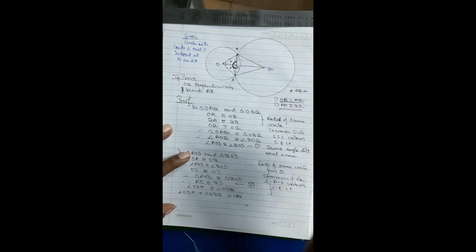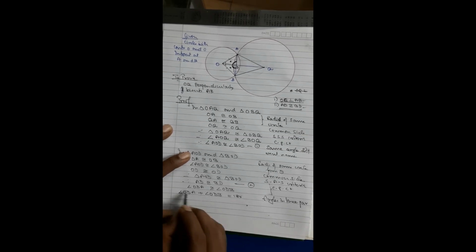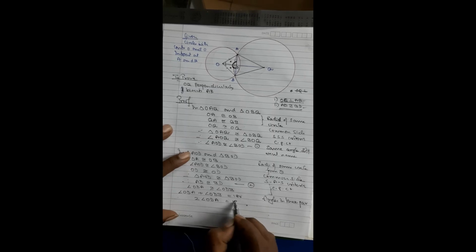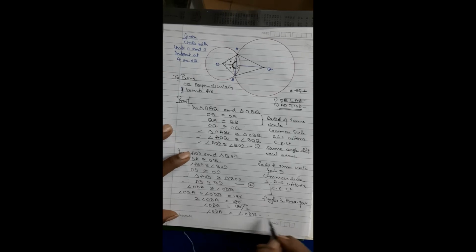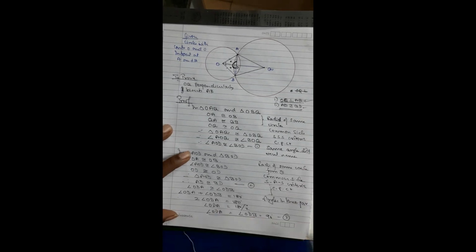Angles in linear pair, straight line. Reason is angles in linear pair, but then they are congruent. So 2 angle ODA is equal to 180 degree, angle ODA is equal to 180 upon 2, angle ODA is equal to angle ODB is equal to 90 degree. So now these are 90 degree. As I told you, I have to prove this 90 degree and AD is congruent to BD.